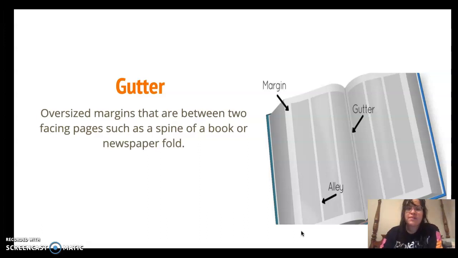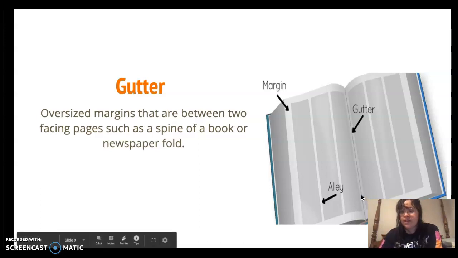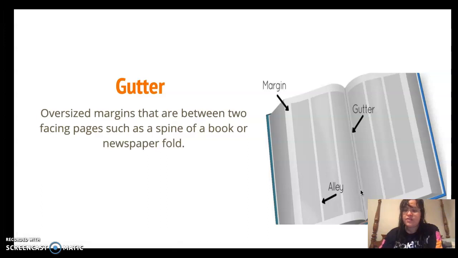It's a margin between two facing pages, such as the spine of a book or a newspaper fold. So the gutter here is that little area right there. It's larger than the alley, and it's spacing the columns apart from each other.